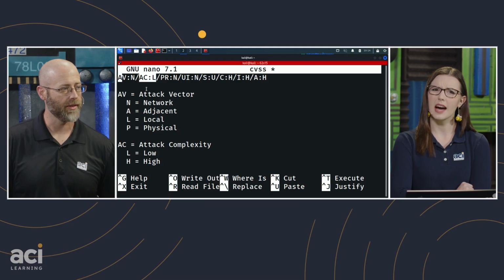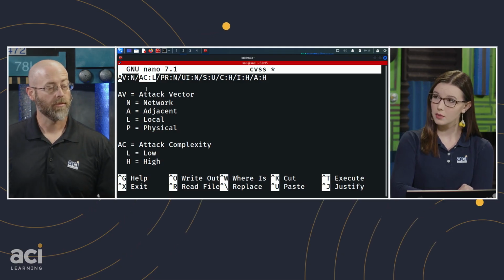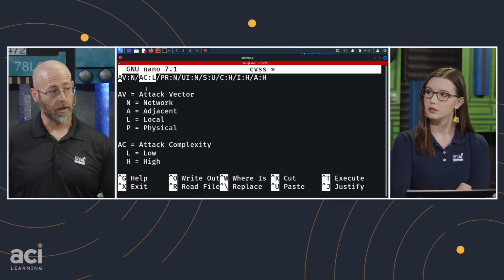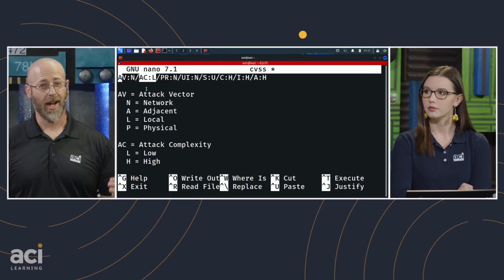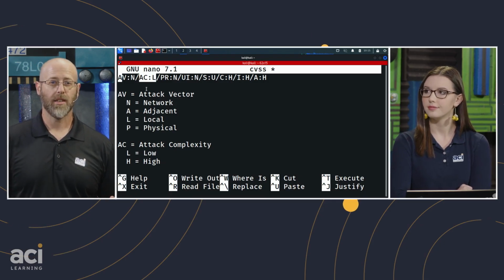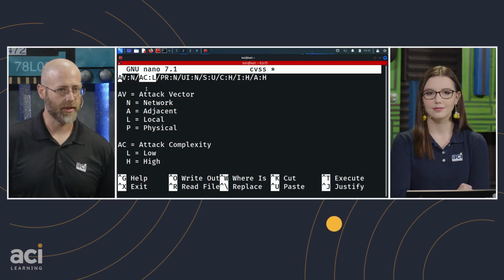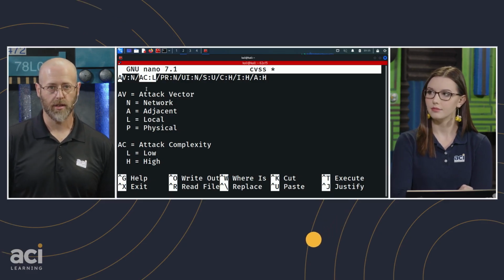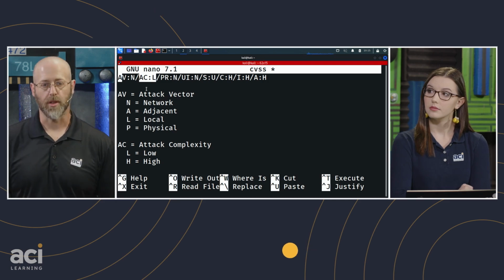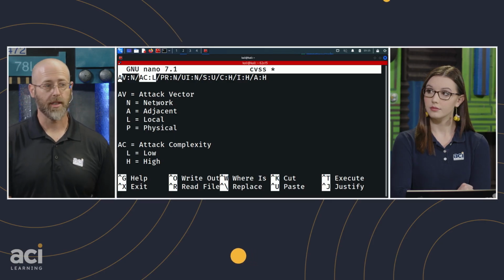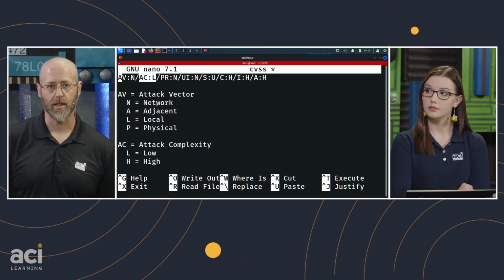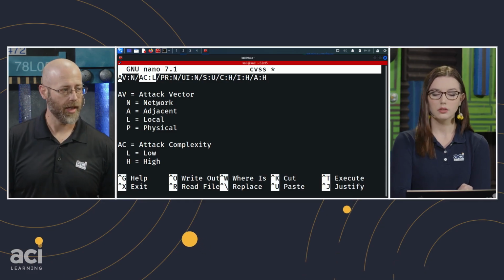It makes it higher on the severity, because if it's a higher complexity, maybe there's less of a chance of somebody carrying it out. Because it could be completely remote, right? You've got this on the network. It's a network-based attack. But if it's high complexity, then not everybody and their brother is going to be able to do this. It takes somebody that knows how to work with these systems to pull this off. And then if we add a few more options in, that could definitely make it even less likely, and you'll see the score go down. Okay, that makes sense.